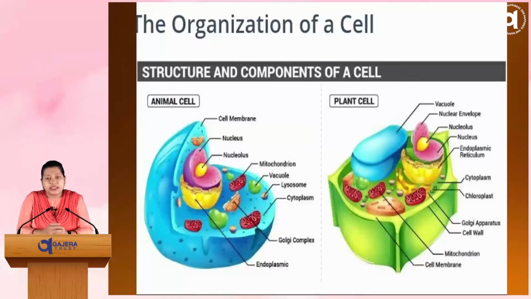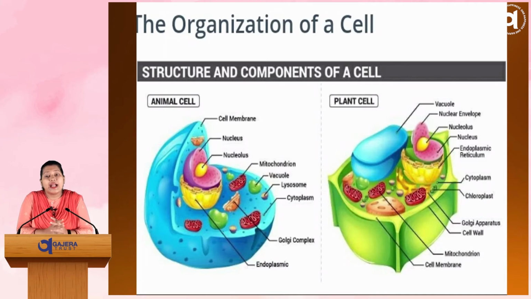The next topic is the organization of a cell. Through this picture you can see there is an animal cell and a plant cell. Here in the animal cell we can see there are a number of cellular organelles like mitochondria, vacuole, lysosome, cytoplasm, Golgi complex, endoplasmic reticulum.